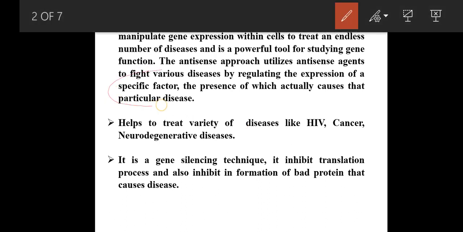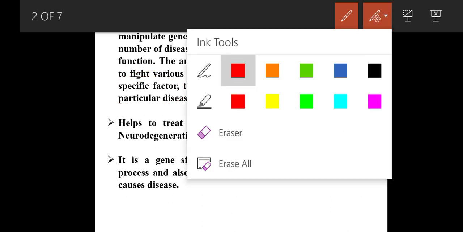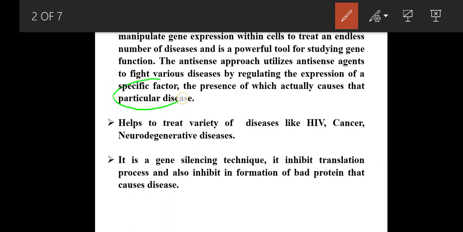Here the specific factor we are talking about is nothing but the proteins. If the protein gets upregulated, it will cause certain disease. So the antisense approach utilizes an antisense agent to fight various diseases by regulating the expression of the specific protein. By regulating, we may decrease or inhibit the protein formation, so that the particular disease can be treated.